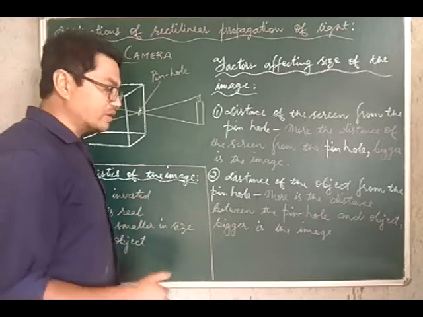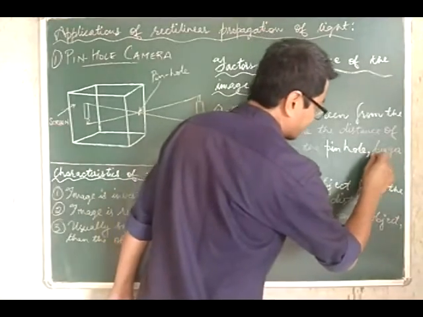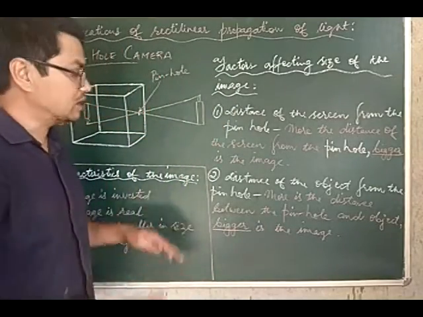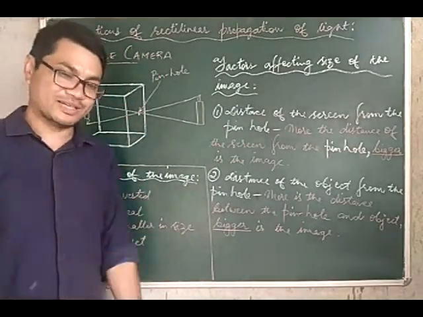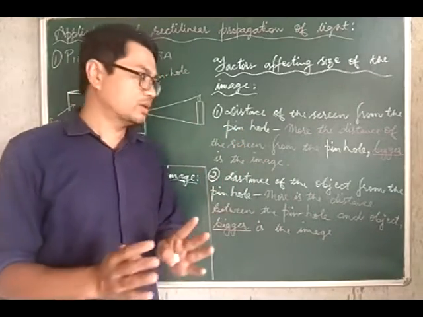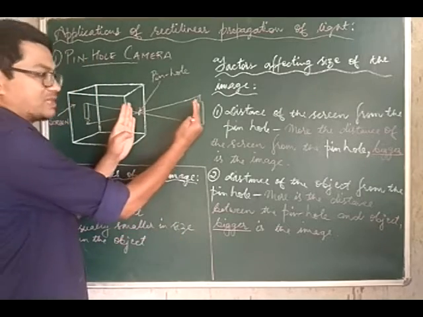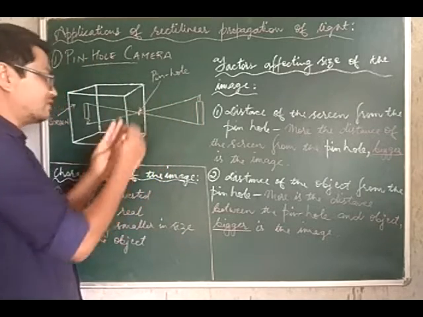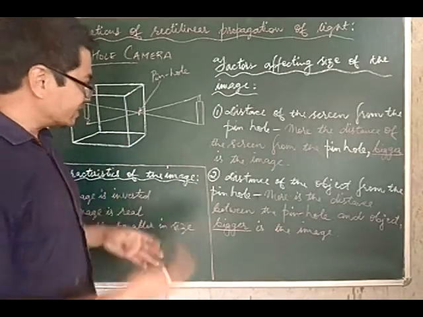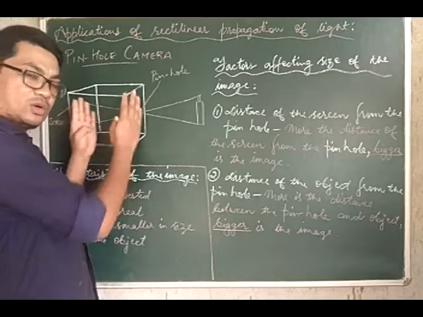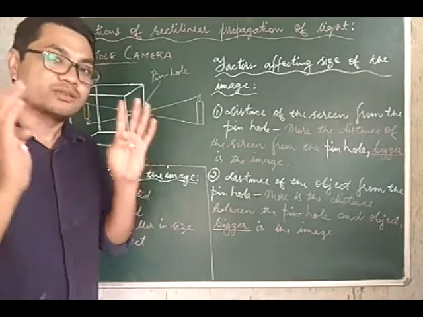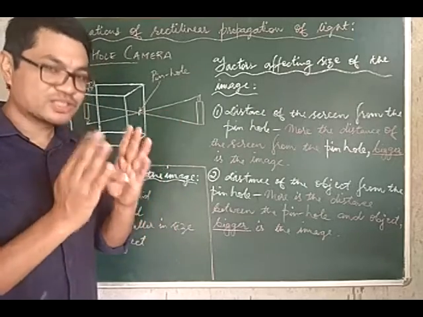But get one thing very clearly: the bigger the size of the image, the fainter the image will be, remember that. So if you want to get a very distinct, clear image, the distance between the object and the pinhole should be small. Likewise, the distance between the screen and the pinhole should also be small. If we decrease the distance between the screen and the pinhole, or the distance between the object and the pinhole, you will get a brighter, sharper image, but it will be a smaller one.